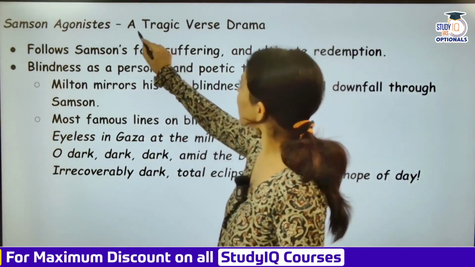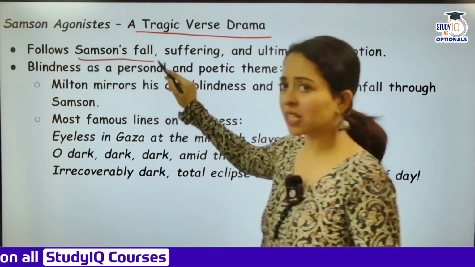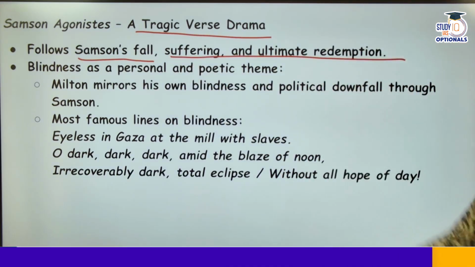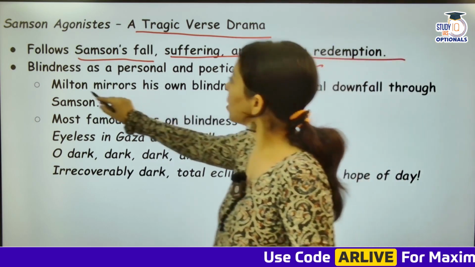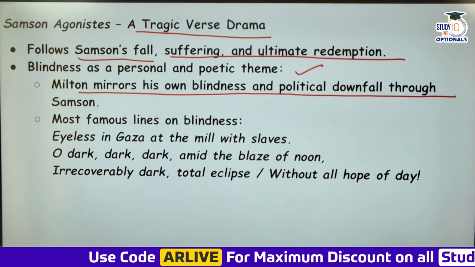So Samson Agonistes, a tragic verse drama. This follows Samson's fall. एक character है Samson, उसका fall होता है. Suffering and ultimate redemption. Blindness as a personal and poetic theme. So Milton mirrors his own blindness and political downfall through Samson. So Samson is also blind.